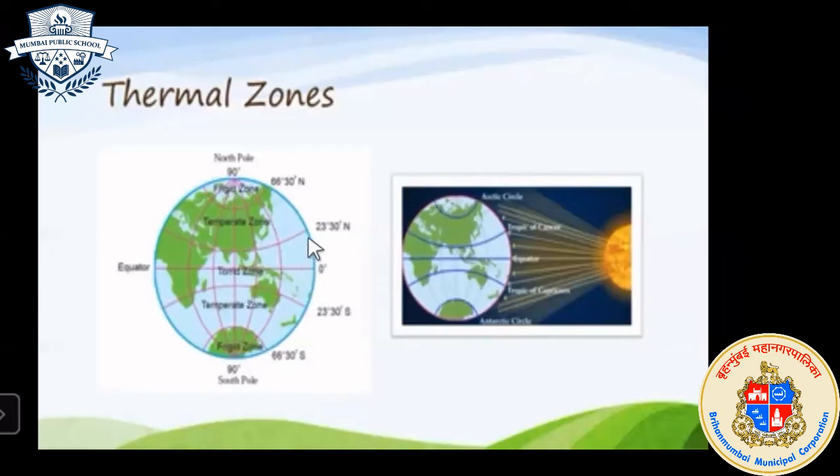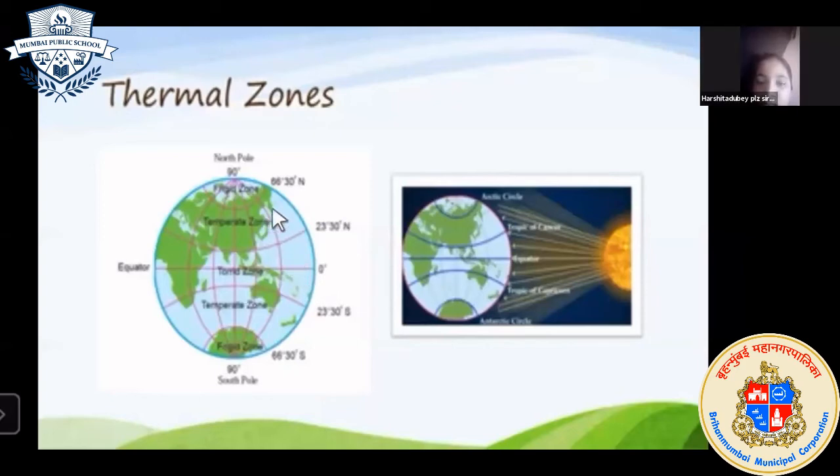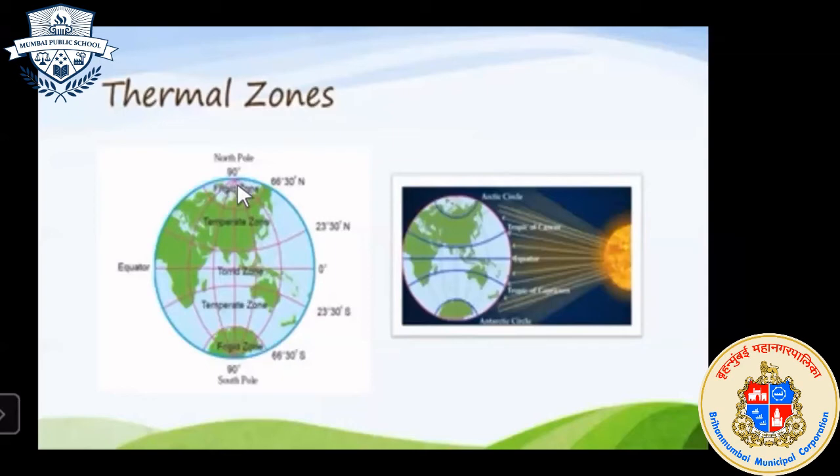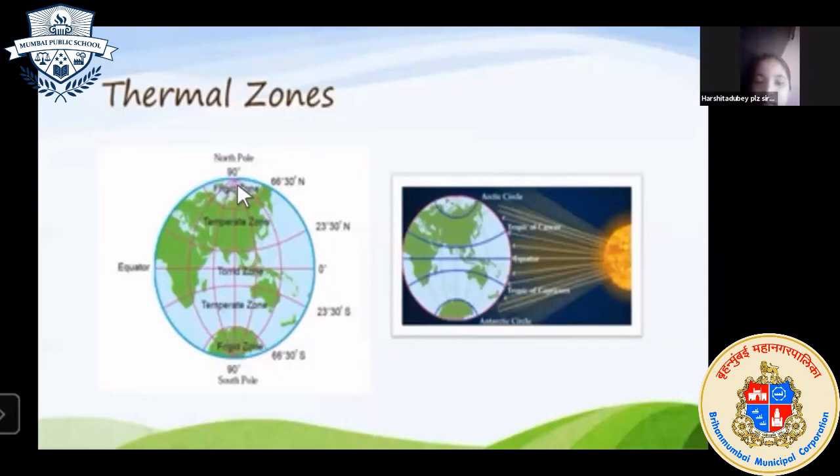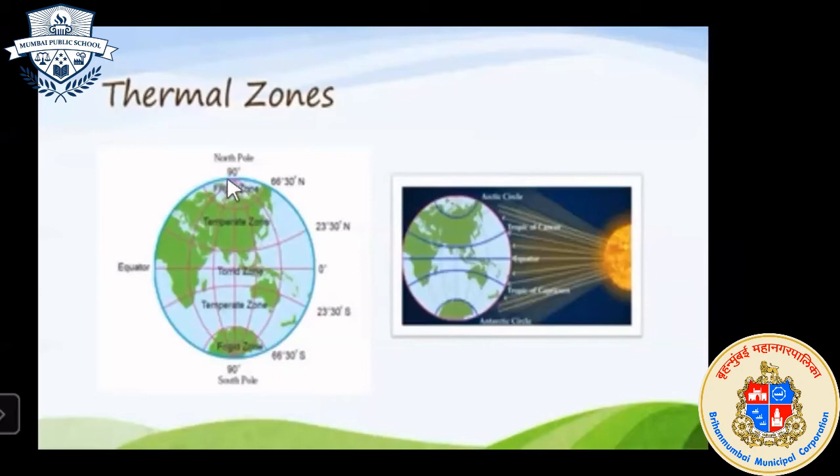So this is the torrid region, which is around the equatorial plane, and it is with high temperature. And here moderate temperature, and here low temperature. Though latitude is the main factor in the distribution of temperature, there are other factors that influence it.